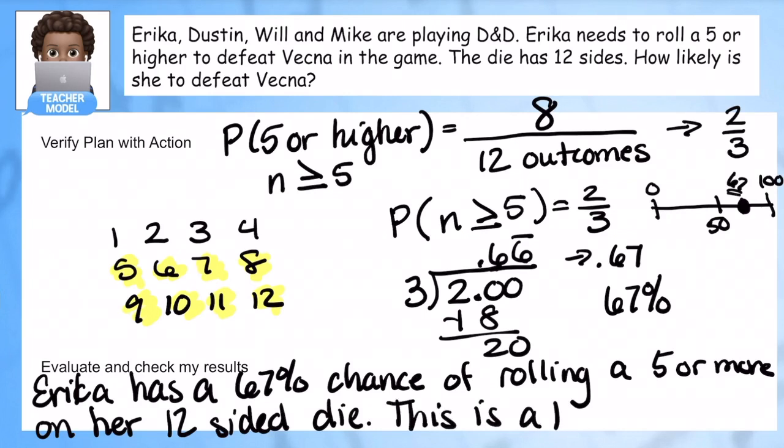This is a likely outcome. Yeah, so 2 out of 3 chances, that's pretty good. I take that. It's definitely over 50%. So it seems very, very likely, well, not absolutely likely, but pretty likely that she's going to roll that die and escape Vecna. All right, so let's hit pause and jot this down into our notes.